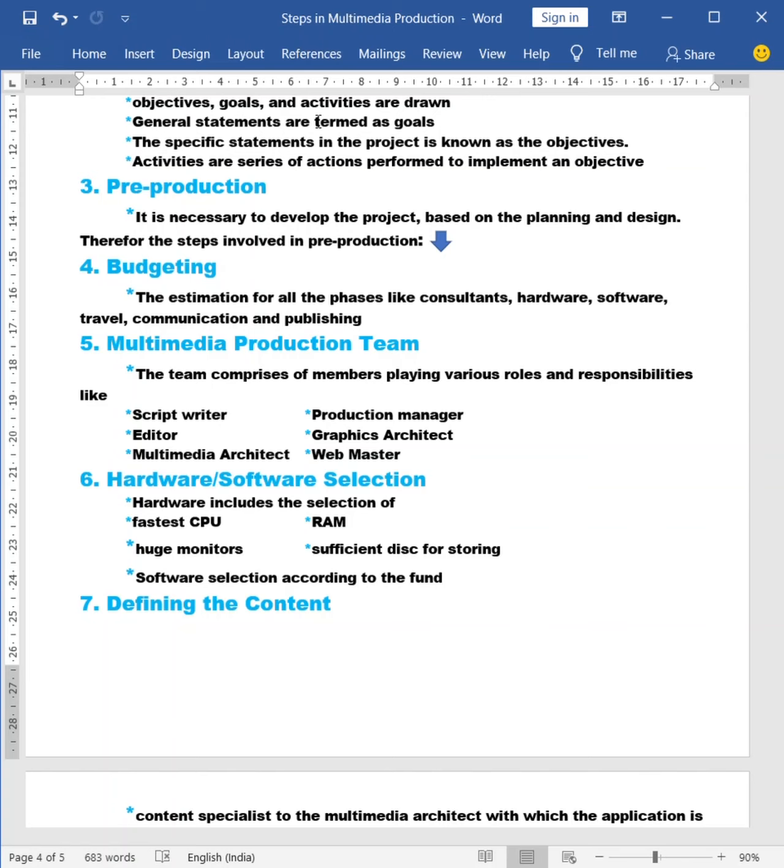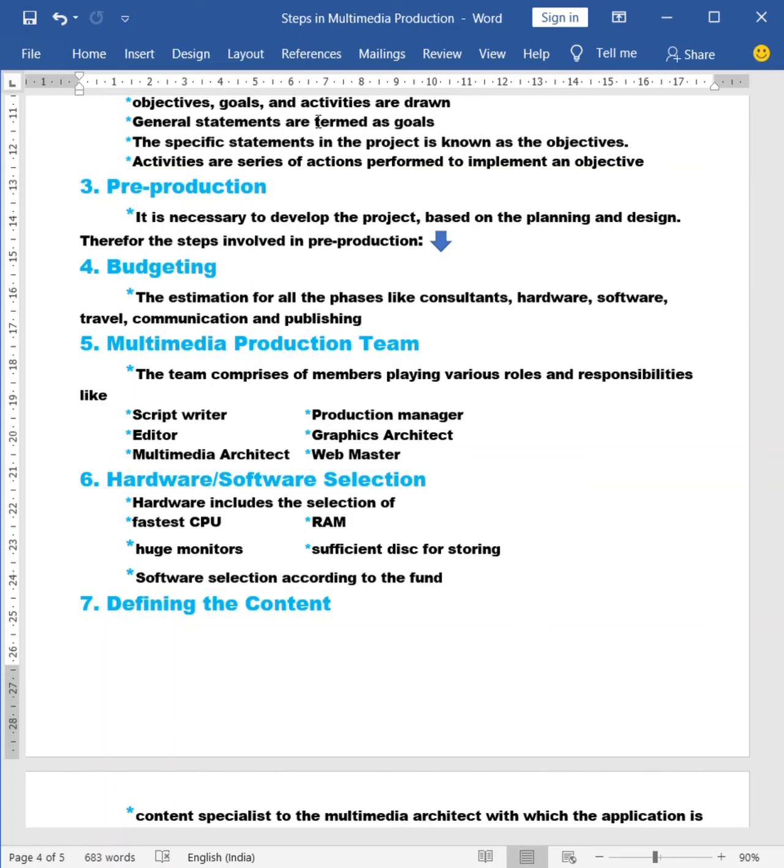As well as the monitors, we need huge monitors to view the defects and all those things. After all, we want sufficient space for storing all these things.